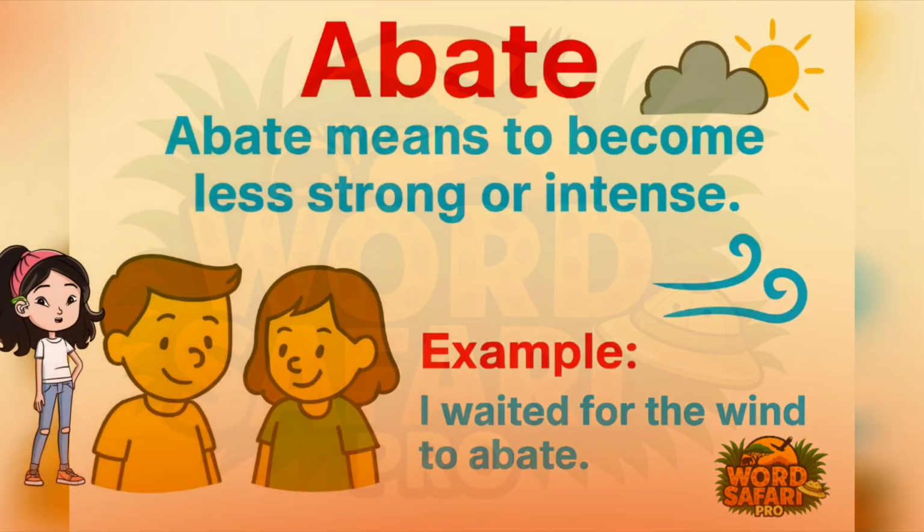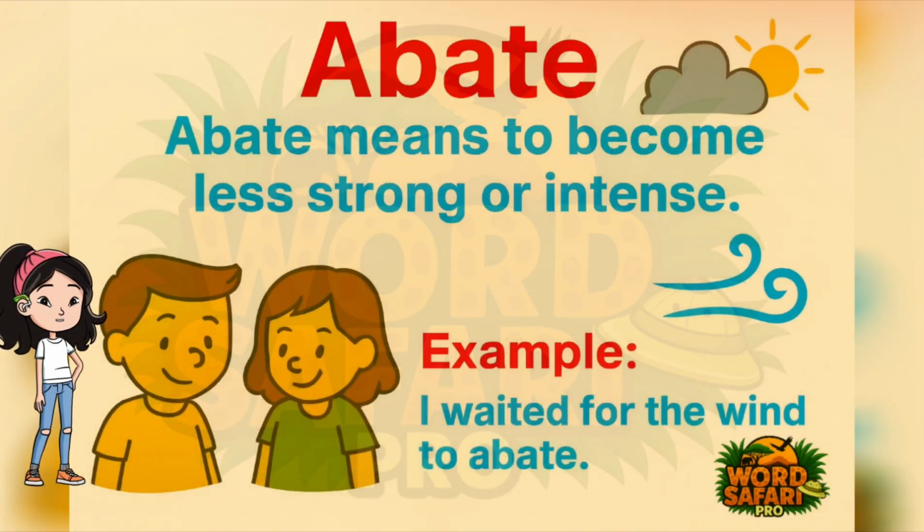The image explains the word abate as something becoming less strong. It shows the wind slowing down and two children watching, helping kids understand that abate means things like wind or noise can get softer or calmer.